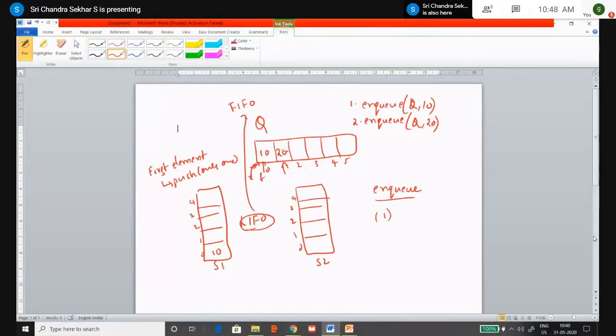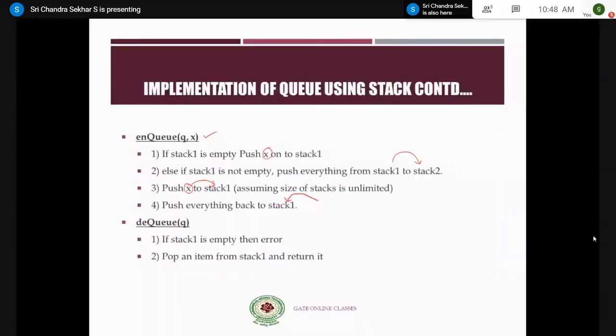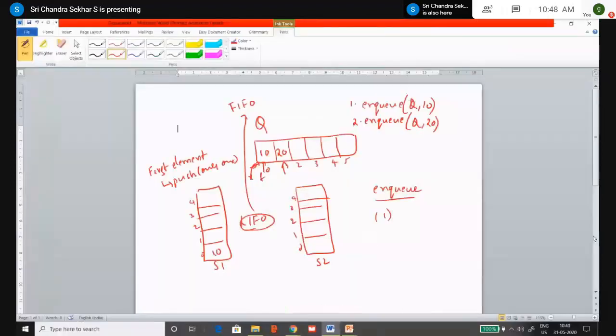So for inserting the second element, you have to check whether stack 1, S1, is empty or not. It is not empty. In such a case, what do you have to do? The algorithm says that if the stack is not empty, push everything from stack 1 to stack 2. So whatever elements are present inside stack 1, you have to pop it and push it into stack 2, right?